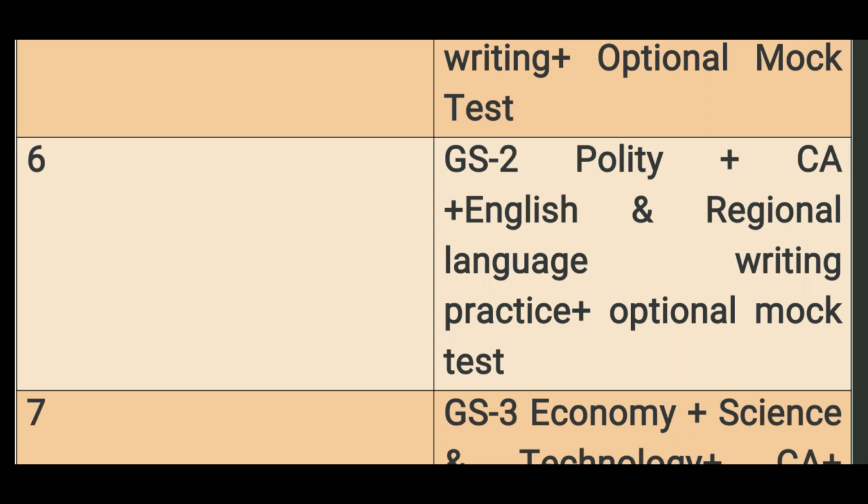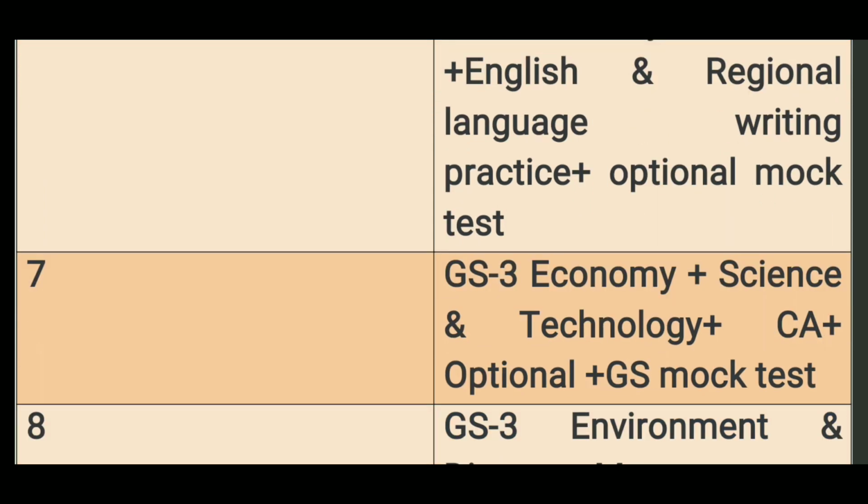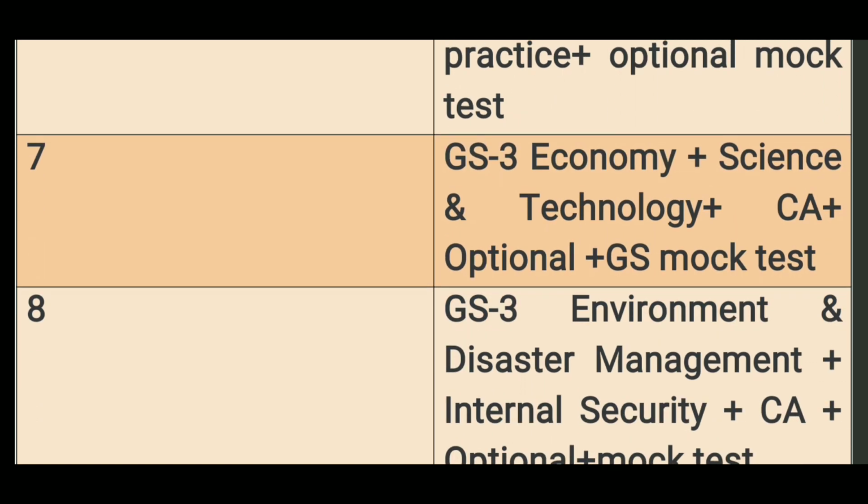So you also have to practice English and regional language answer writing. Then week number 7, GS paper 3 economy and science and technology, current affairs, optional and GS mock test. So here you have to focus more on science and technology current affairs, right? The questions do not come from static science and tech, rather questions come from science and technology current affairs. So your focus should be on current science and tech.